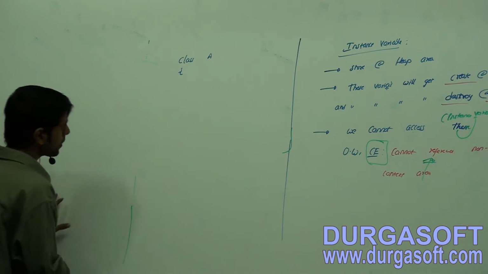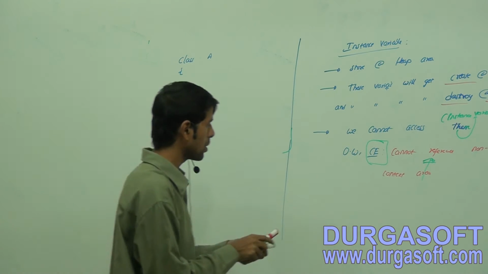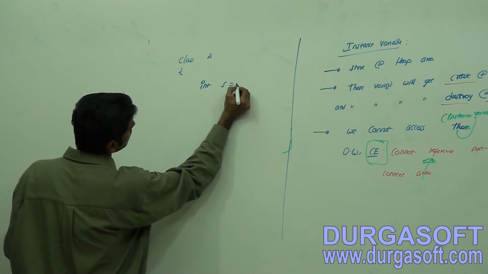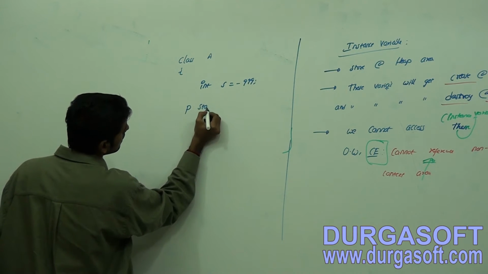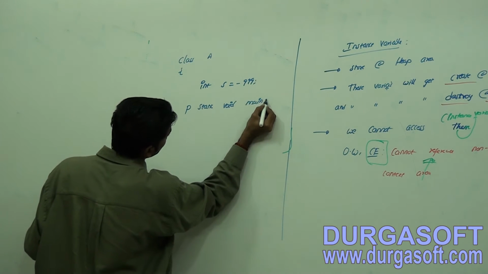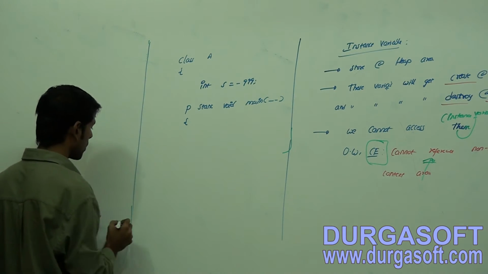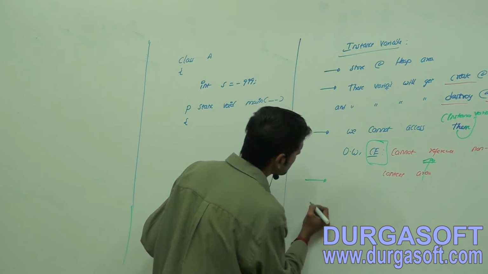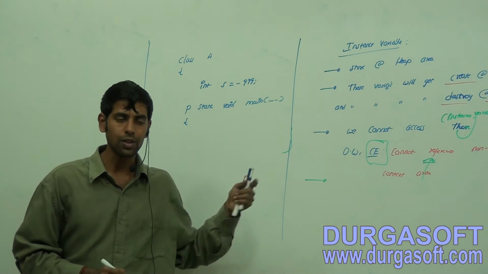Simple. How to access means observe here, okay. What is this? Class A int s is equals to minus 999. What is this? Public static void main, String args, okay. Now how to access this one? I am going to give one statement to you guys, okay. What is that? Observe,